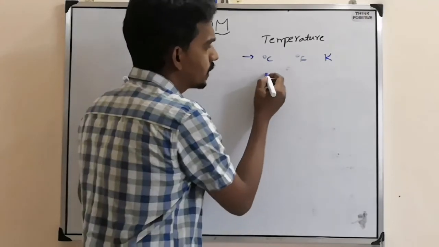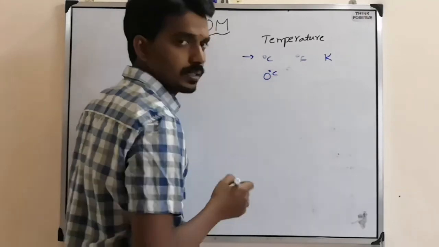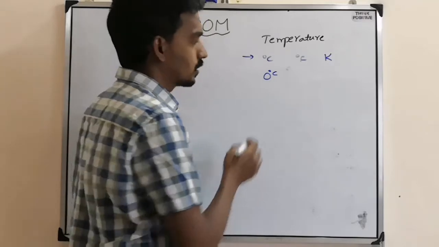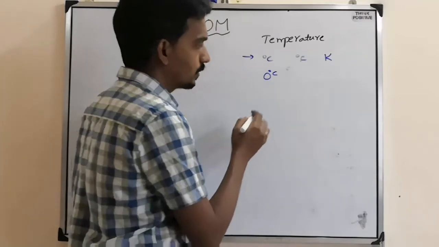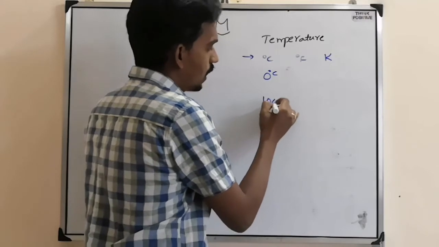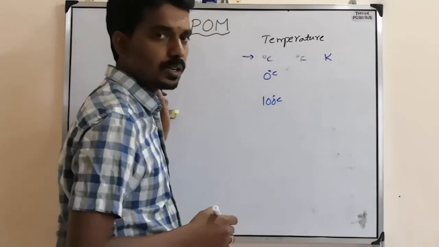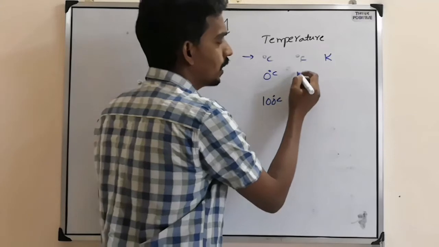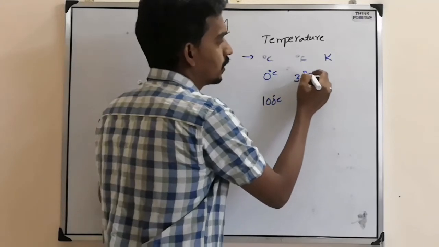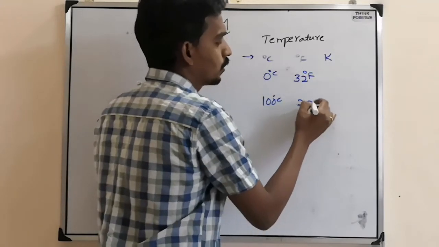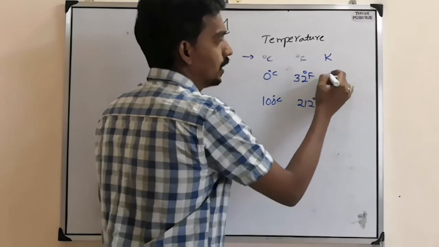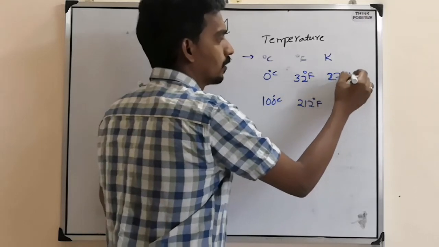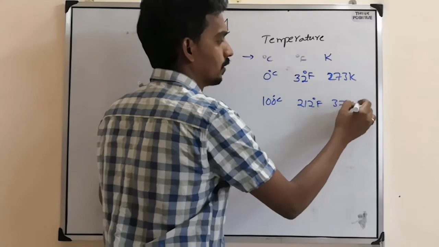In degree Celsius scale, 0 degree Celsius is at which water freezes, and 100 degrees Celsius is at which water boils. Same in Fahrenheit scale, 32 degrees Fahrenheit and 212 degrees Fahrenheit. Here 273 Kelvin and 373 Kelvin.